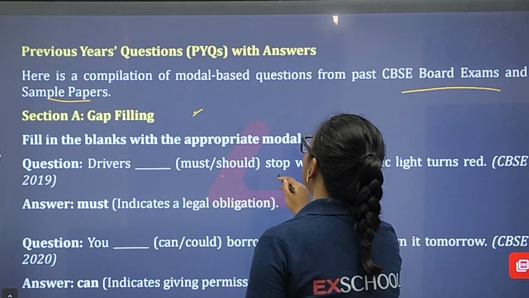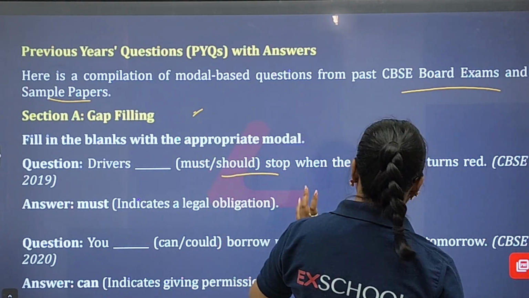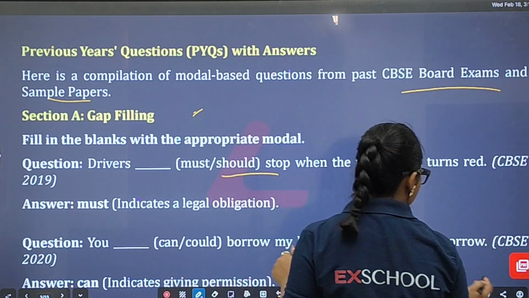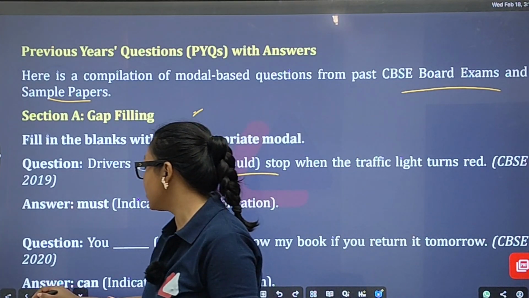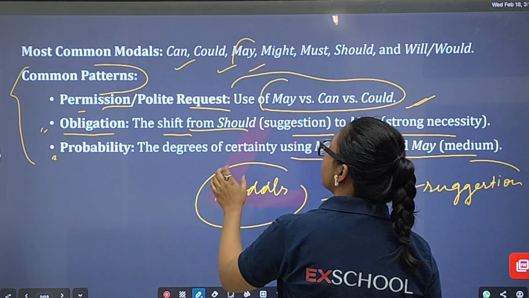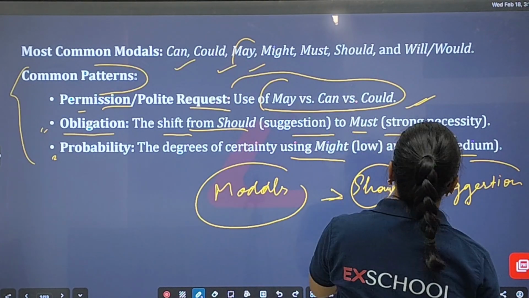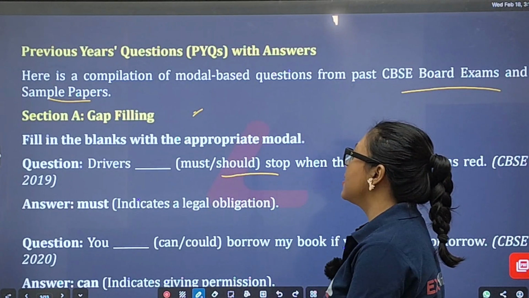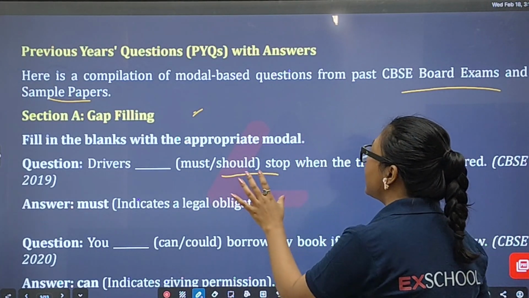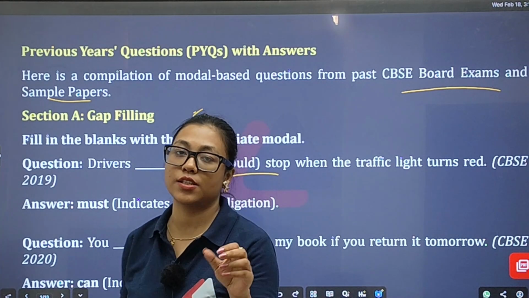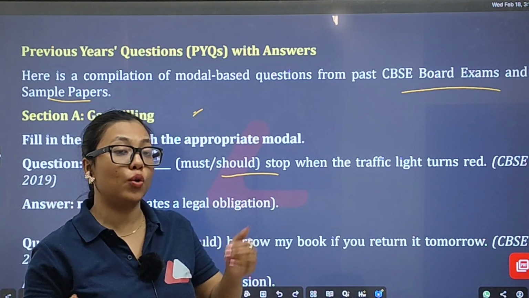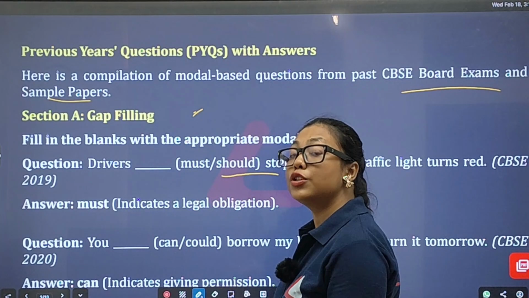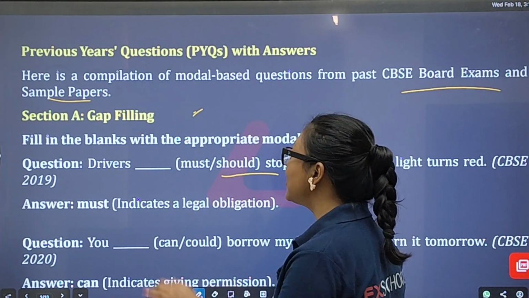Okay, remember here you get this must and should. Remember about these factors, hence I suggested you take a screenshot of it. When we use must, it's somewhere a strong necessity. This sentence indicates a strong necessity of something. These are the rules you have to follow while driving on the road, isn't it? So these are the rules that you must follow. So this is a necessity.